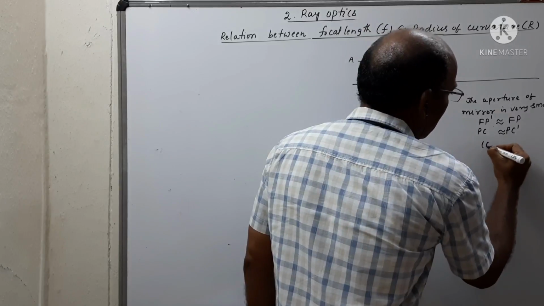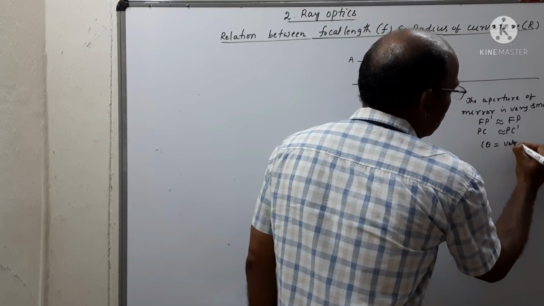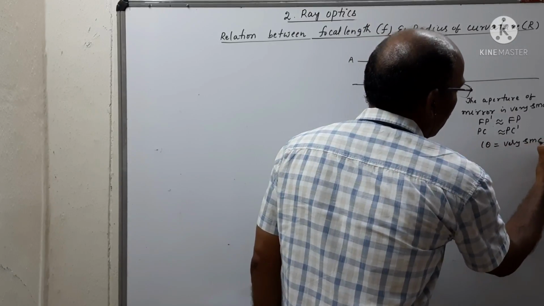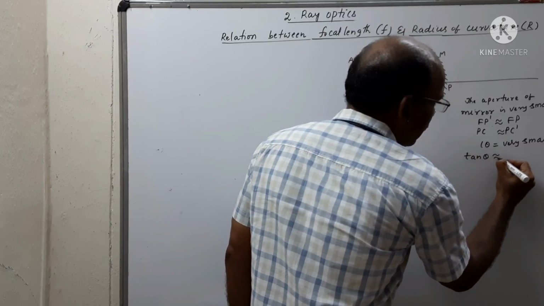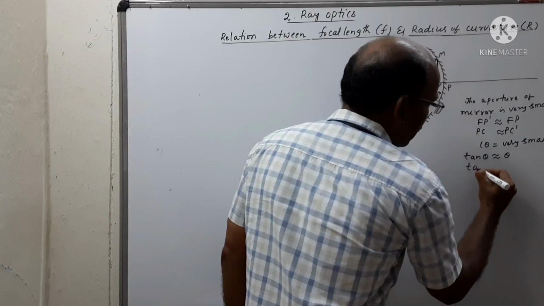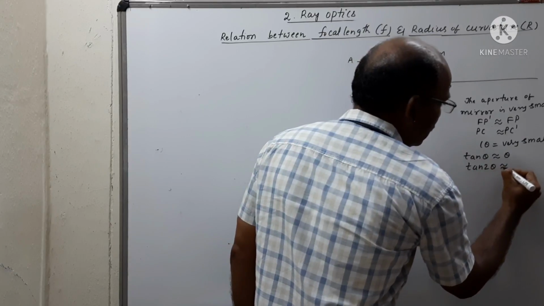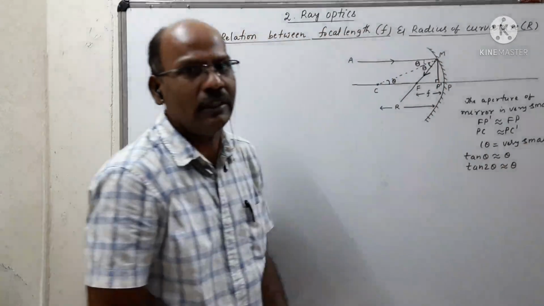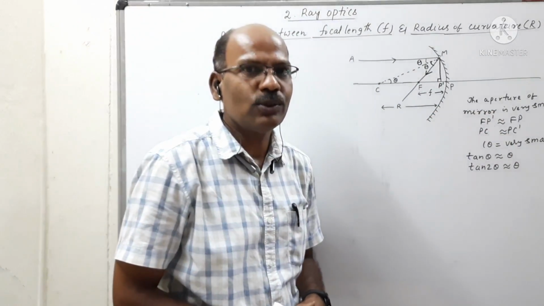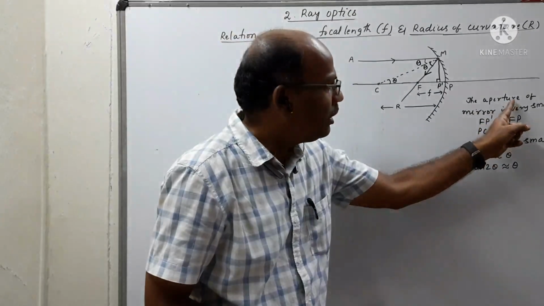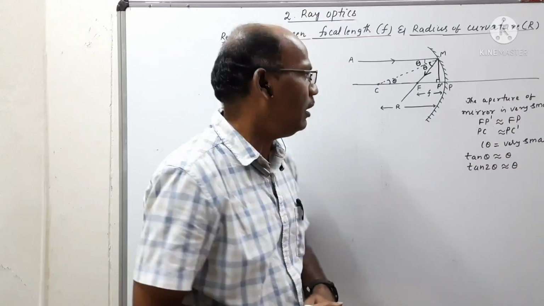That means here theta is very small. So we can write tan theta is nearly equal to theta, and tan 2 theta is nearly equal to 2 theta. So these are the assumptions to be observed because the aperture is very small.